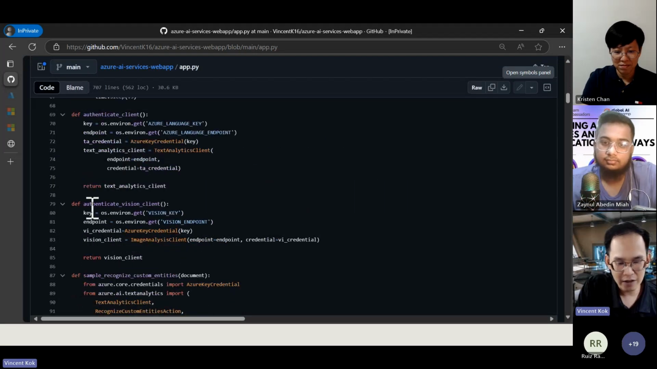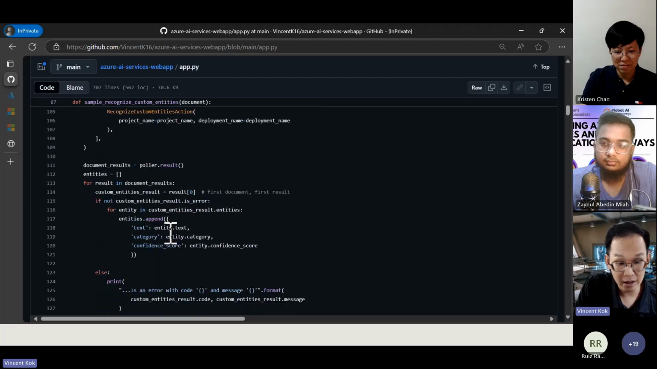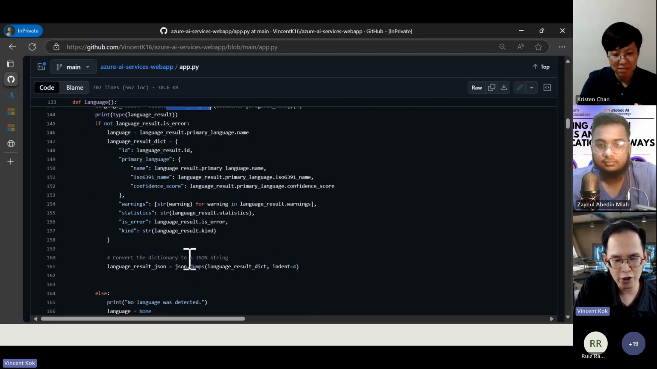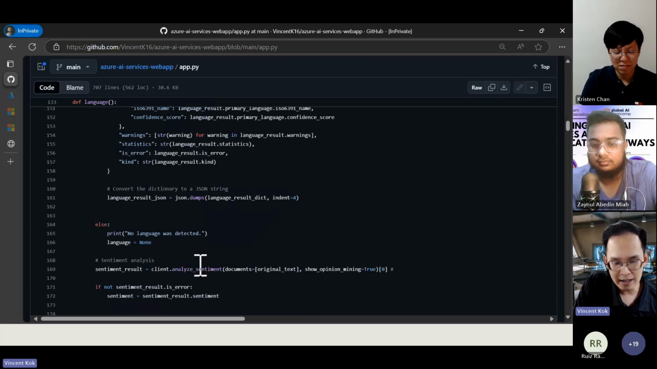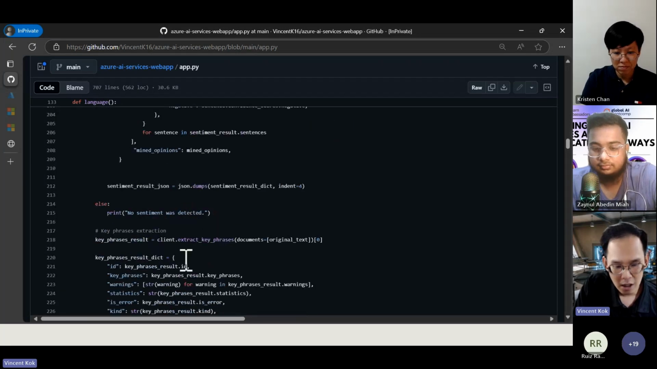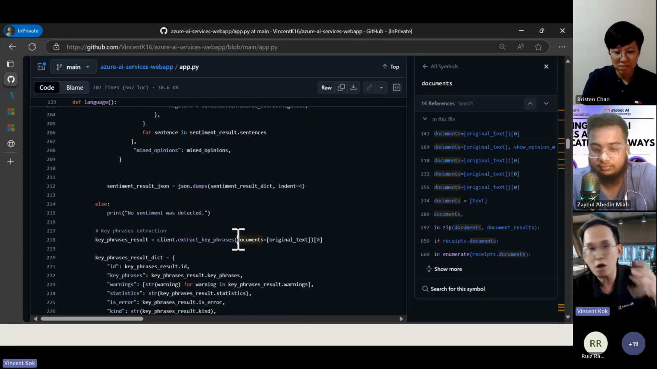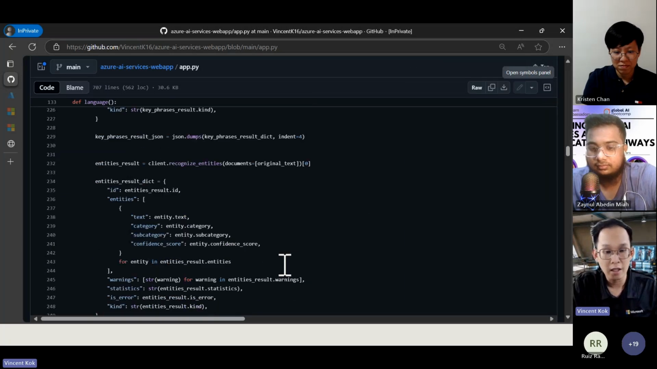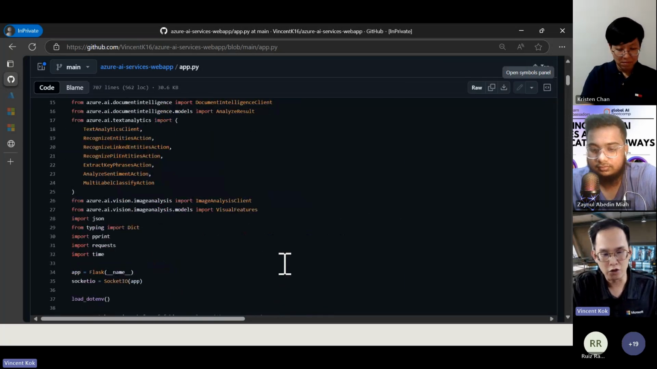You can see I have different things in here, which I will show you more of later on. I can just use the method detect language, and then analyze sentiment, and later on you will see extract key phrases. Each of the features of Azure AI. And this is the main code, the main logic.